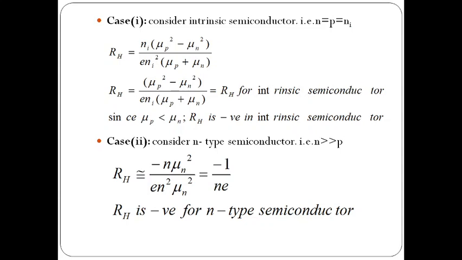Now if the electron and hole concentration are the same, then it is an intrinsic semiconductor material. Then we can write n equals to p equals to ni. So by substituting the n equals to p equals to ni value in the previous equation, RH equals to ni into (mu p square minus mu n square) by E ni square into (mu p plus mu n) whole square. So mu p square minus mu n square can be written as (mu p plus mu n) into (mu p minus mu n).